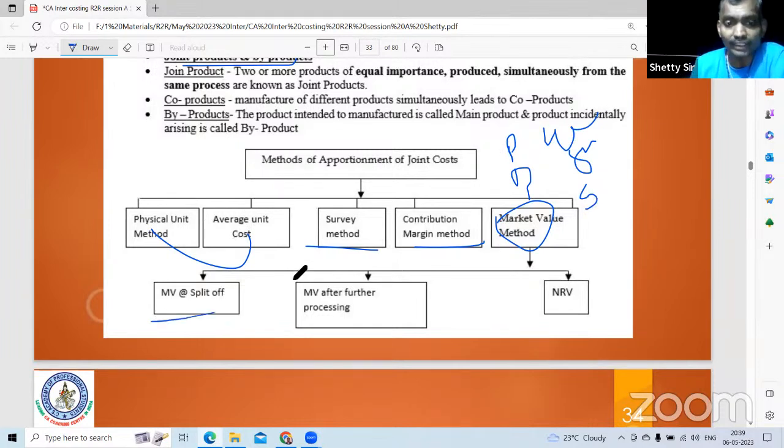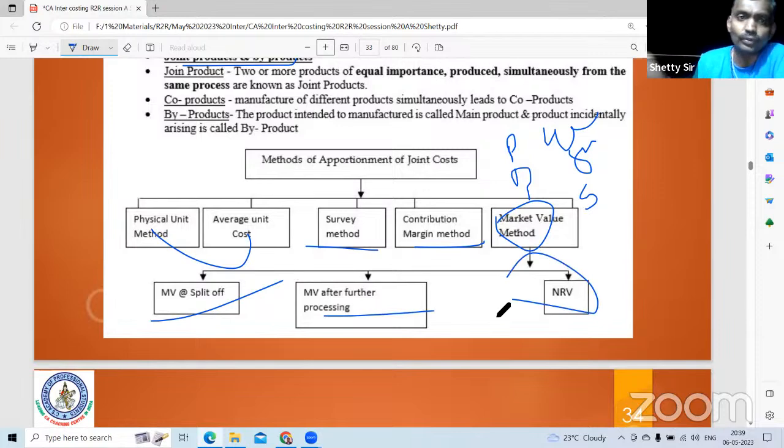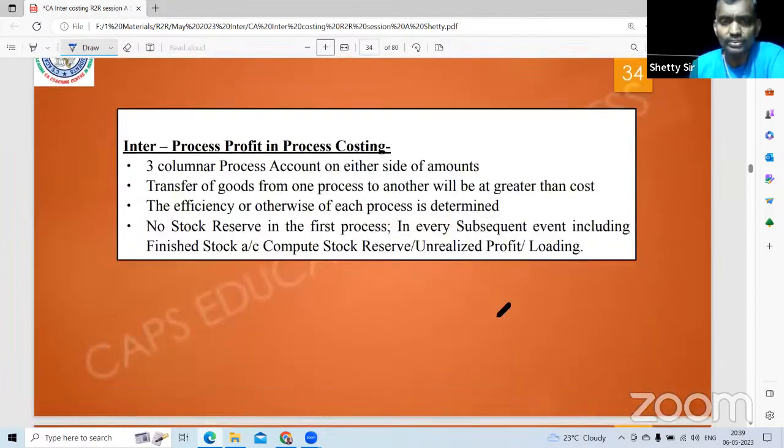It can be market value at split off point. Crude petrol at split off point it may be 75. After further processing, it may be 110. So after further processing, NRV is the reverse model. So selling price minus profit, that's called total cost. Minus selling expenses. Sometimes selling expense may be a balancing figure. Minus post separation cost. Automatically you get the share in joint cost. Inter-personal profit.